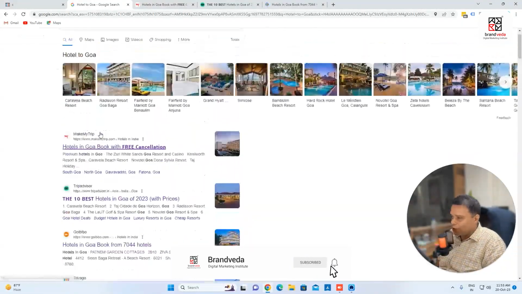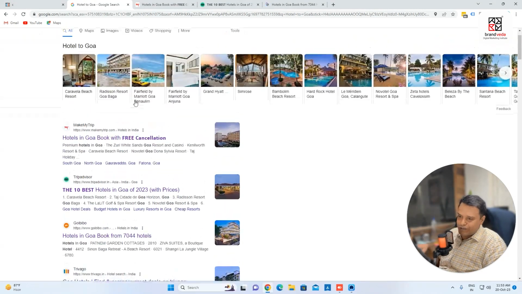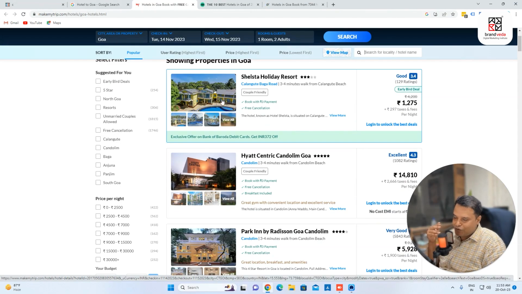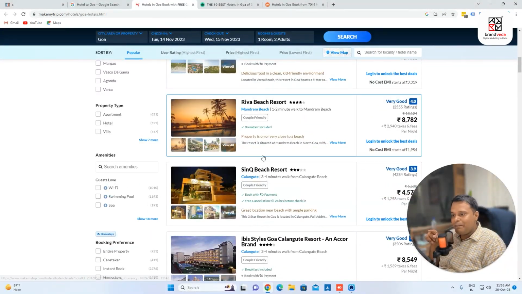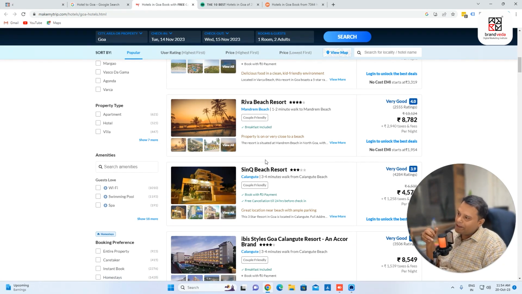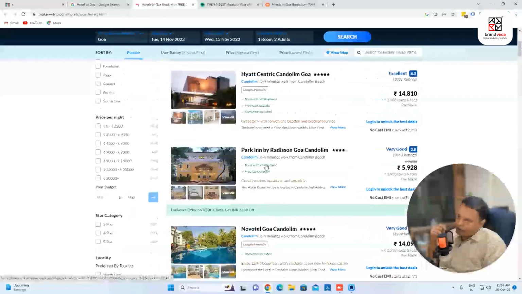So the point is, let's say for example I'm searching for hotels in Goa, I'll click here, I'll come here, and let's say I'll book this. I started searching, and I came to Make My Trip with the help of Google search. Now this is known as organic traffic: people who are searching on Google and coming to your website via an organic result, not from paid but via organic. And organic traffic is the best traffic. Keep this in mind, because the best part is when people search on Google, they do have intention, right? So when I ask you, if you want to buy something, you always go to Google search engine and search for services. Fine. So keep this in mind.